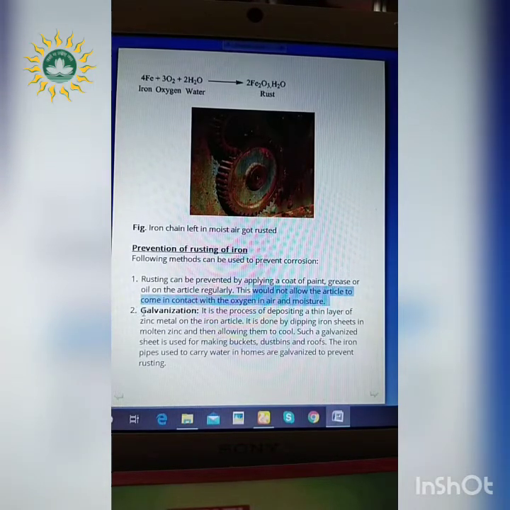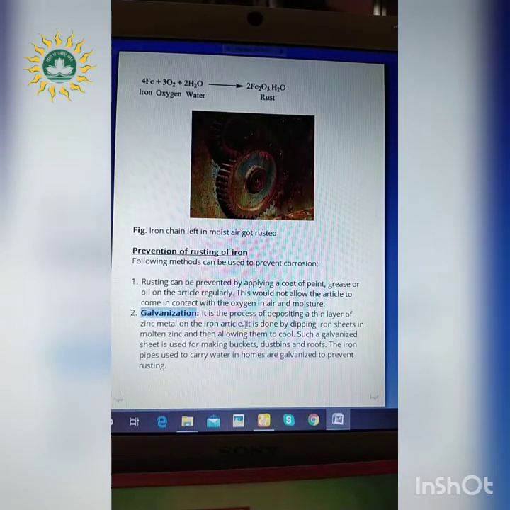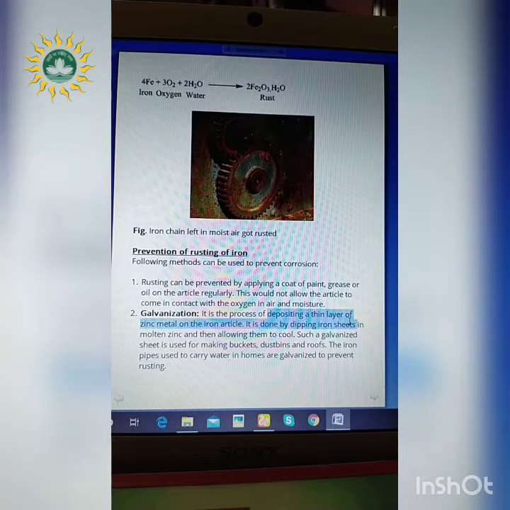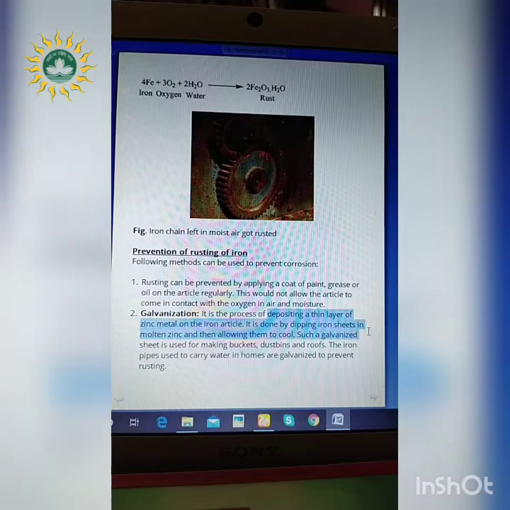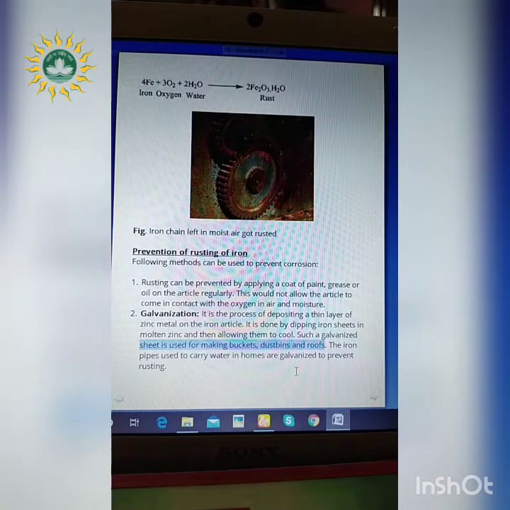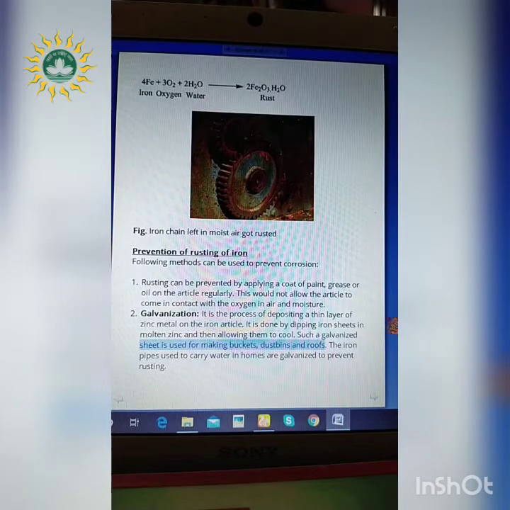Next is the process of galvanization. What happens in this one? It is a process of depositing a thin layer of zinc metal on the iron articles, right? It is done by dipping the iron sheets into molten zinc and then allowing them to cool. This galvanized sheet is used for making buckets, dustbins and roofs. So it can easily prevent the rusting of iron. Again, the reason remains the same. That means it cannot come in contact with the oxygen in air as well as the moisture.